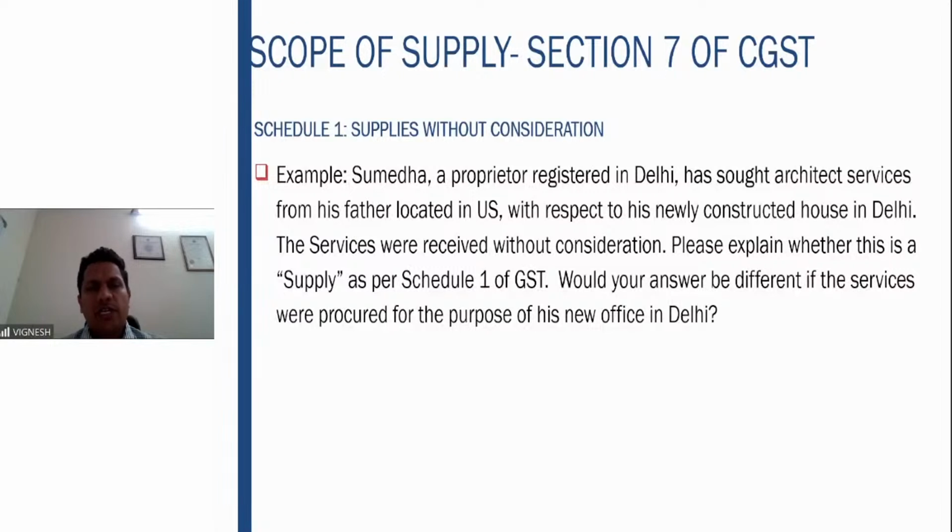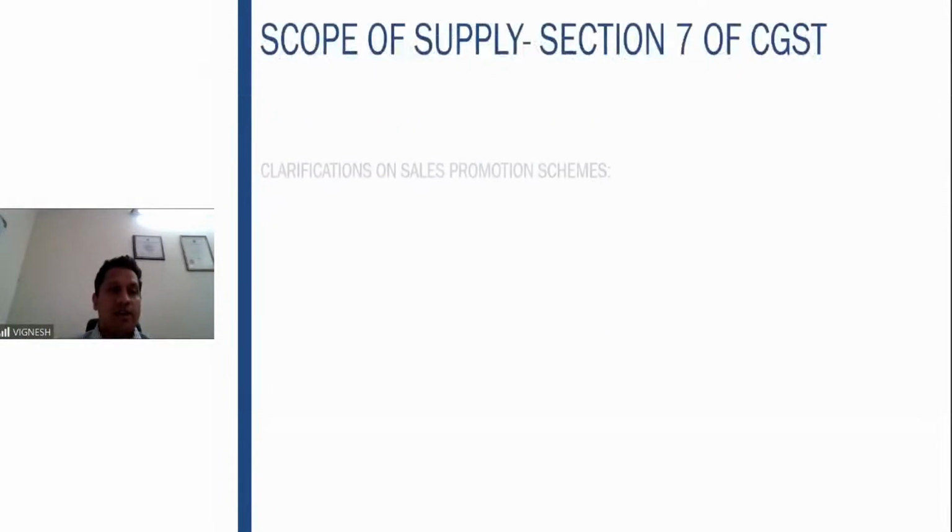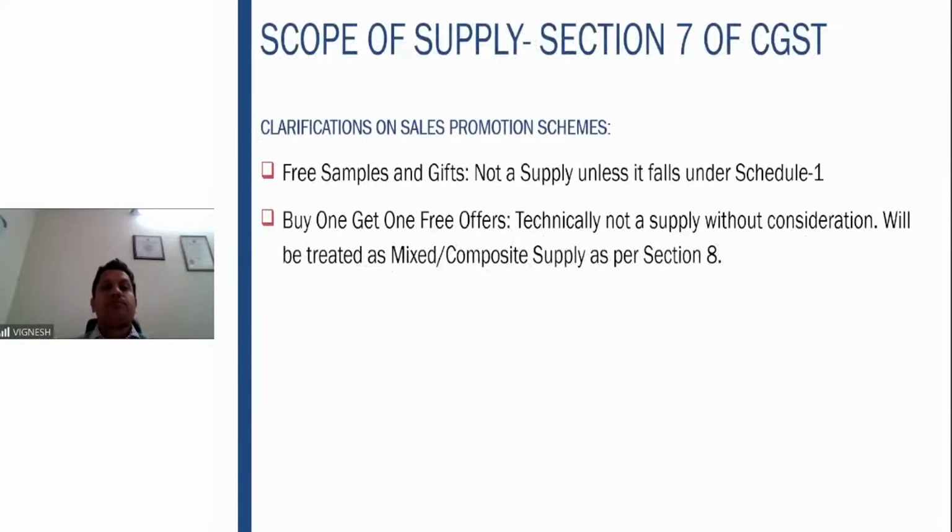Important point you have to see here is whether this import of services is without consideration. Definitely it is without consideration. So once it is without consideration, whether it is in course or furtherance of the business. In the first situation, it is for the house purpose. So therefore, it is not in course or furtherance of the business. In that particular situation, definitely it is not a supply. But second situation, it is for the purpose of the new office. So importing service without consideration in the course or furtherance of the business is covered under Schedule number 1.